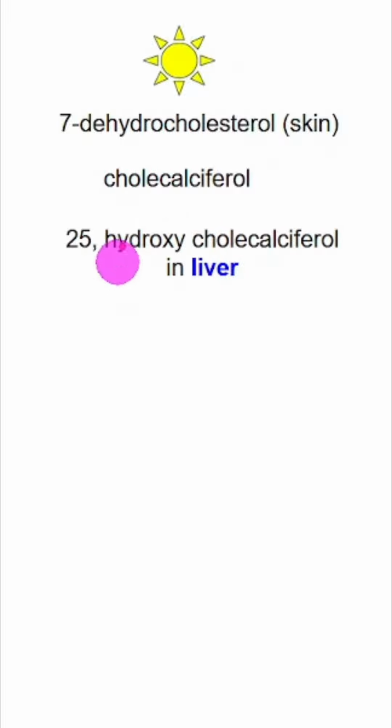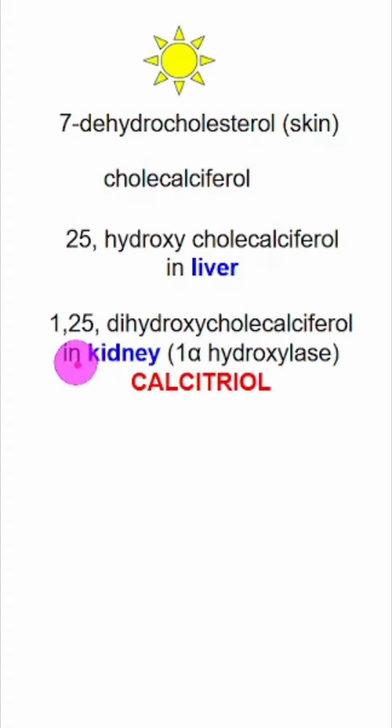Next step, this is hydroxylated in the liver. Then the third step is another round of hydroxylation to form 1,25-dihydroxycholecalciferol, and this happens in the kidney using the enzyme 1-alpha hydroxylase. This is the active form of vitamin D. Sounds like calcium? It doesn't have calcium in its structure. It is just another modified structure of cholesterol.